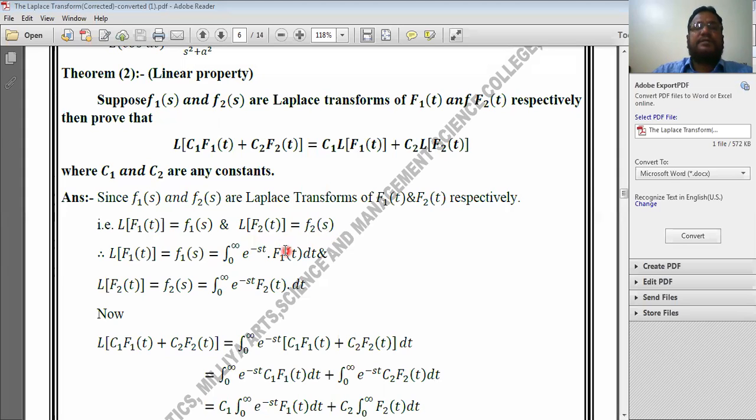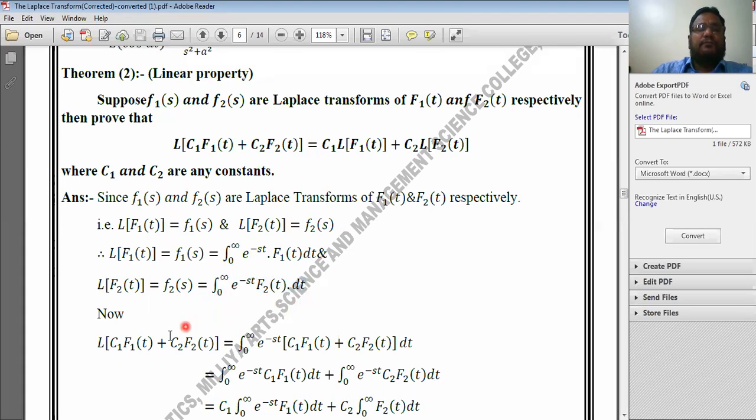But according to the definition of Laplace transform of f1 of t, it is denoted by F1 of s, is equal to integration from 0 to infinity e to the power minus st. It is the kernel. Okay, now you take that function. Here the function is f1 of t, therefore f1 of t into dt. And again Laplace transform of f2 of t, it is equal to F2 of s, is equal to, according to the definition, integration from 0 to infinity e to the power minus st into f2 of t into dt. Okay, I have applied here the definition of Laplace transform.